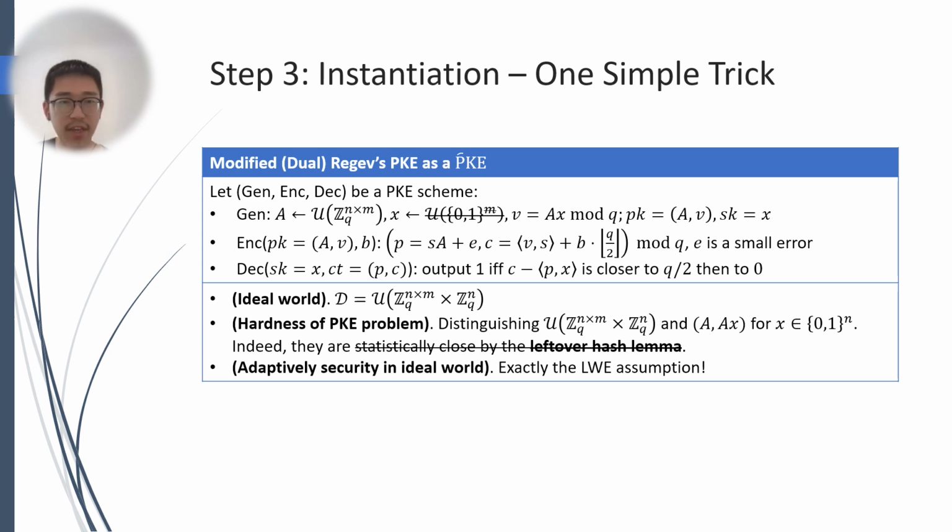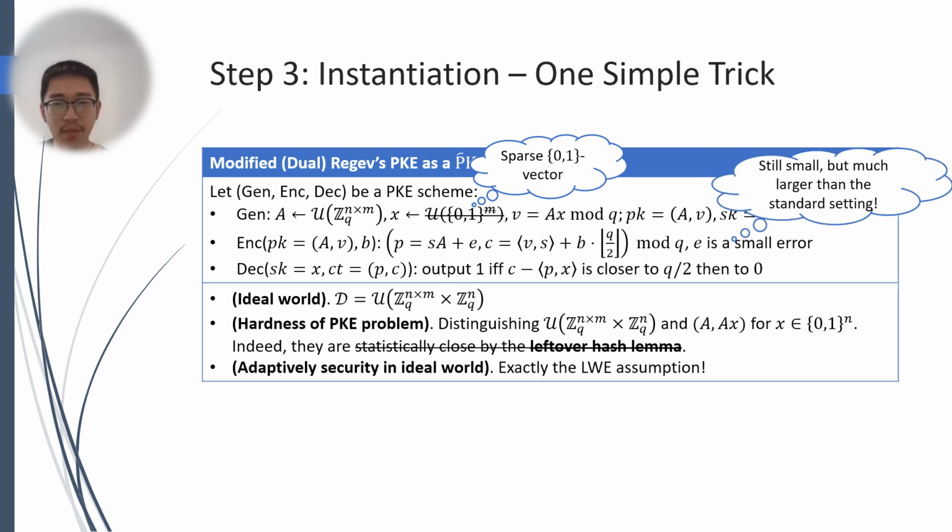Fortunately, all these three issues can be resolved by one simple trick. Recall that in the key generation phase of the dual-Regev scheme, the secret key is a 0,1 vector x, and the public key is a matrix A together with A multiplied by x. Instead of a random 0,1 vector, we choose x to be a random sparse 0,1 vector, which means we reduce the entropy of the secret key.